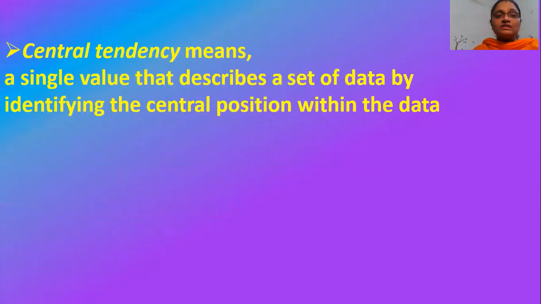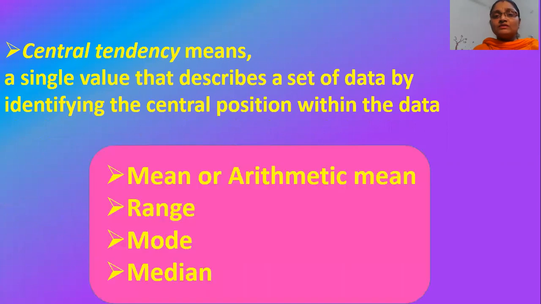Central tendency means a single value that describes a set of data by identifying the central position within the data. There are many representative values which describes the data such as mean or arithmetic mean, range, mode, and median. In this video, we will be learning about these representative values in detail.